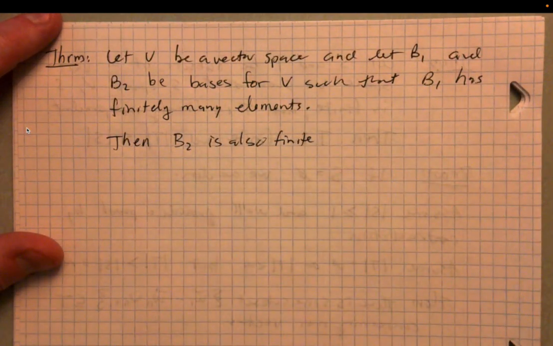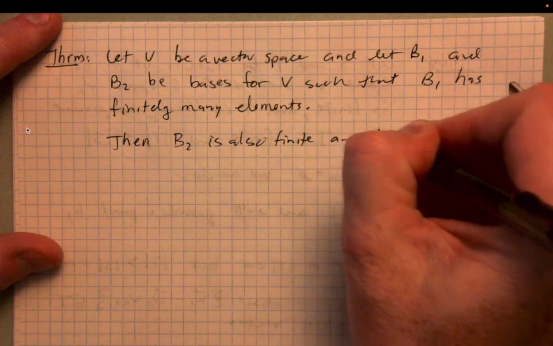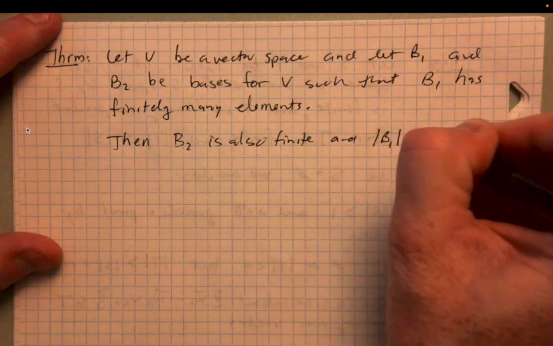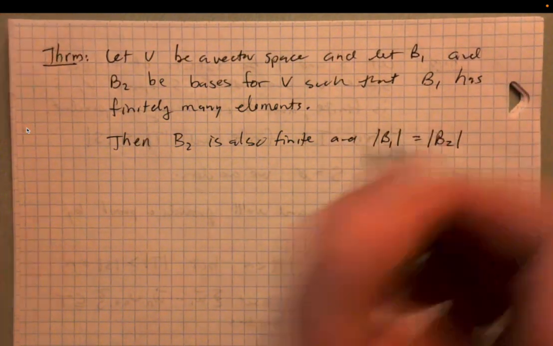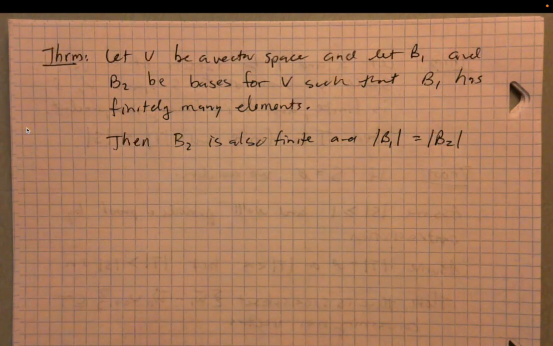B2 is also finite, and the size of B1 is equal to the size of B2. Okay. Now, it's entirely possible that you saw this coming from a mile away, or from two theorems away, right? The first theorem has the kernel of this idea in it. The second theorem comes at it from a slightly different angle, but it also points to this as being the case.